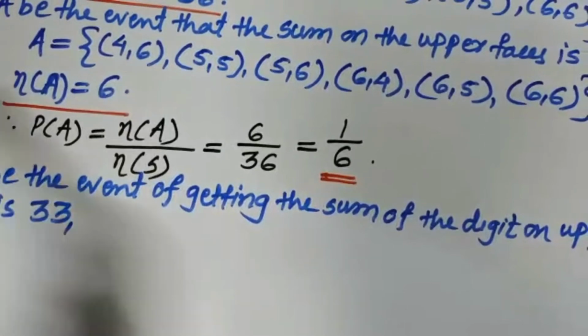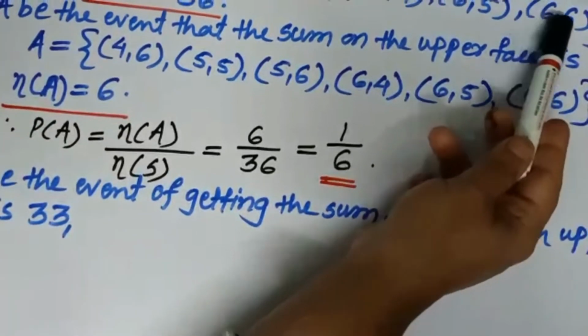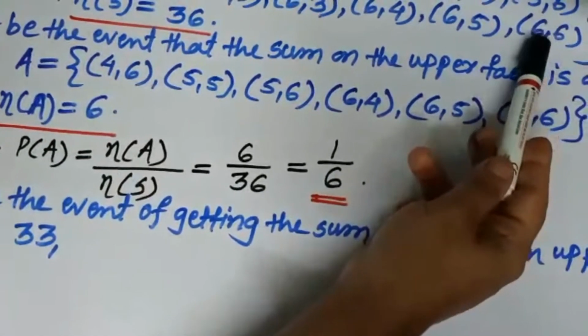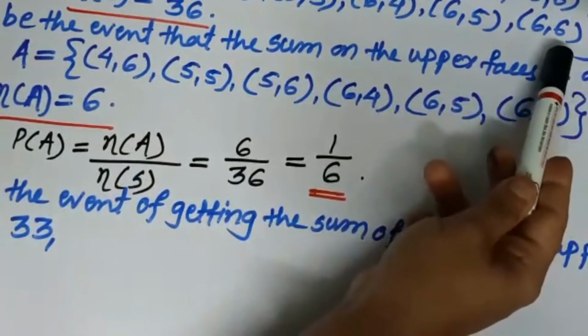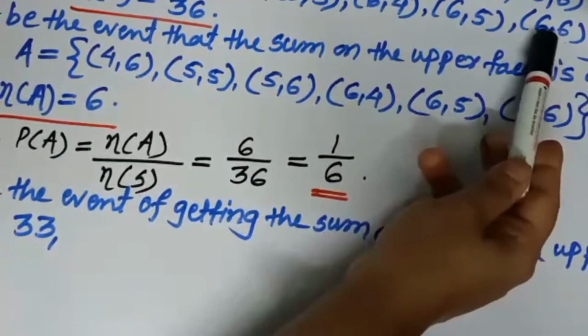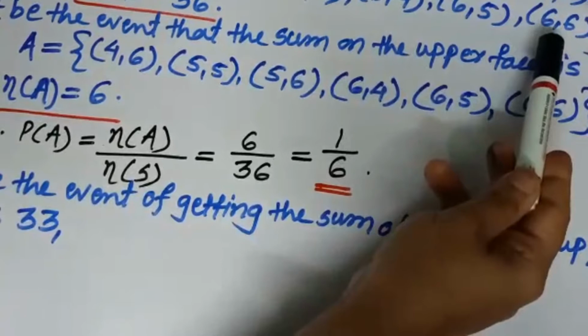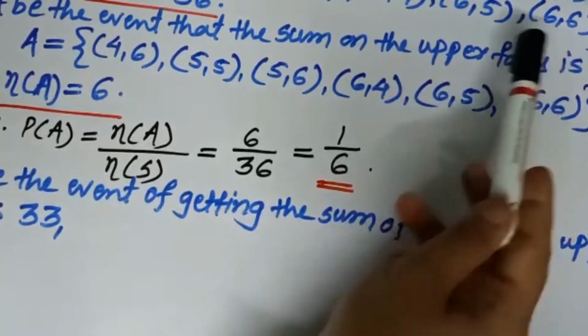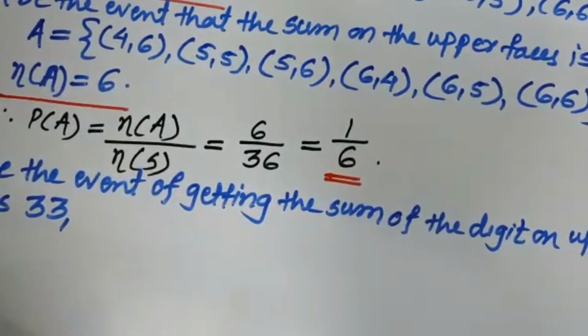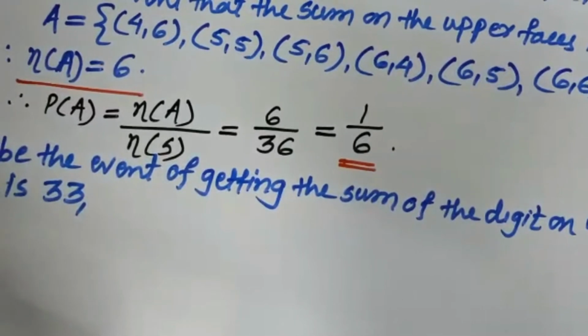Not there, because here the biggest sum is only 6 plus 6, 12. There is no sum which is greater than 12. So the biggest one is 12 only. Further, sums 13 to 33 are not there. So here the biggest sum is 12 only.